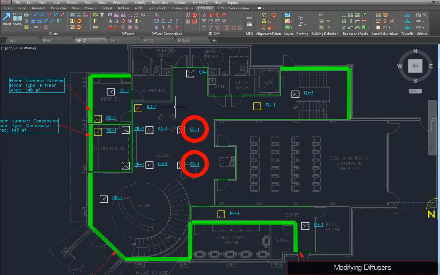These callouts may be difficult to read when we insert the ductwork later. They can be moved using the Insert or Move callout command. Simply select the diffuser or callout and specify a new location.